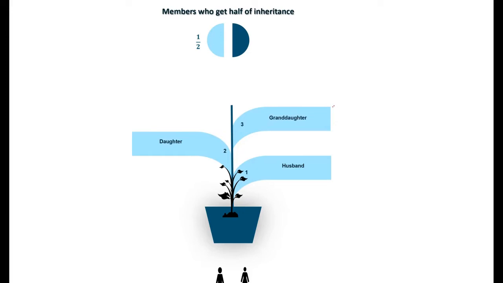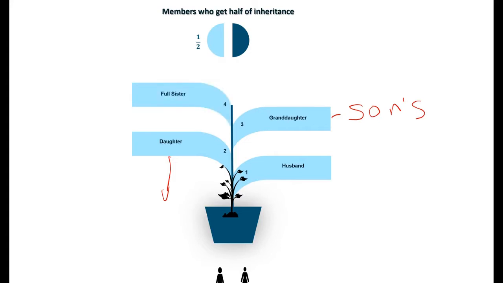When we say granddaughter, it means here sons' daughters, the descendants of the son. So the granddaughter, not from the daughters, the granddaughter of the sons of the deceased person.